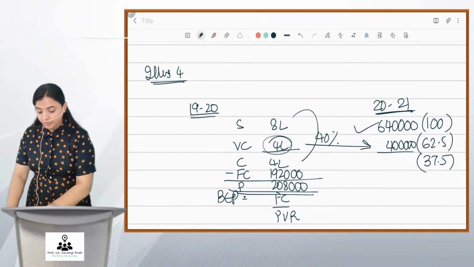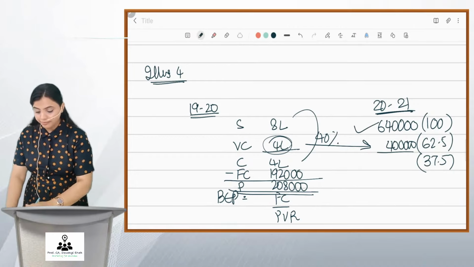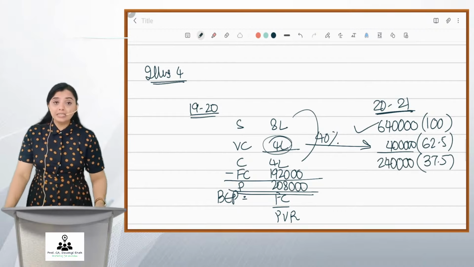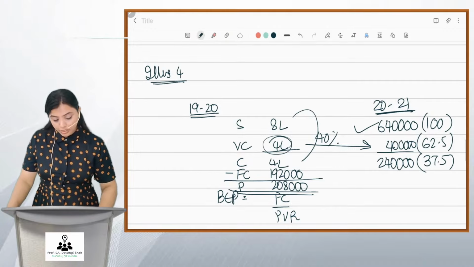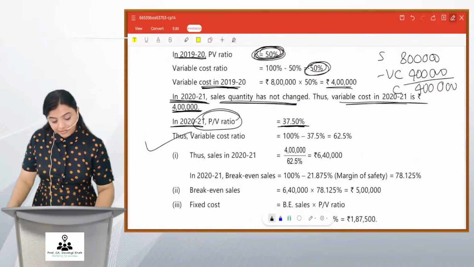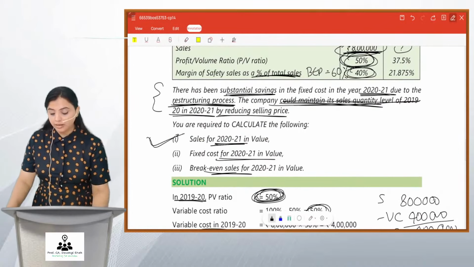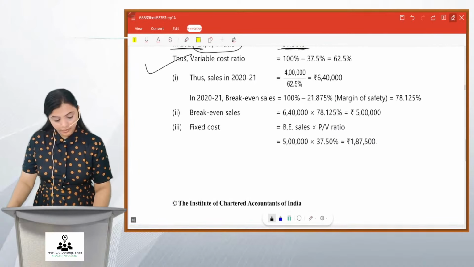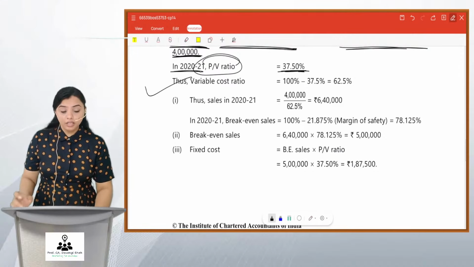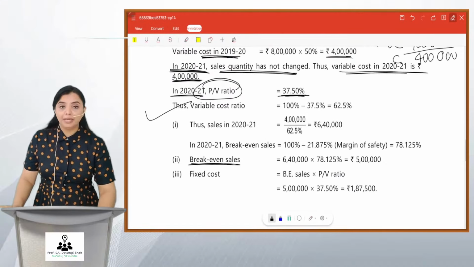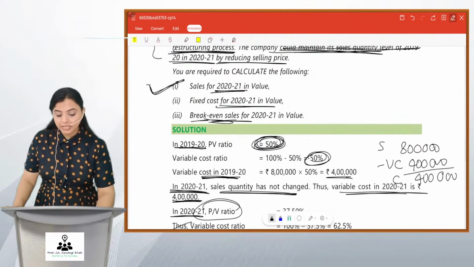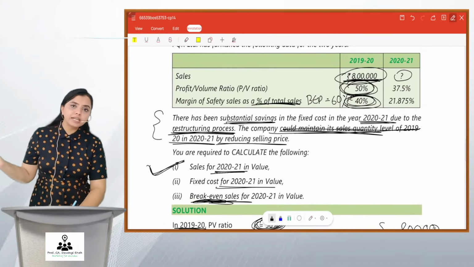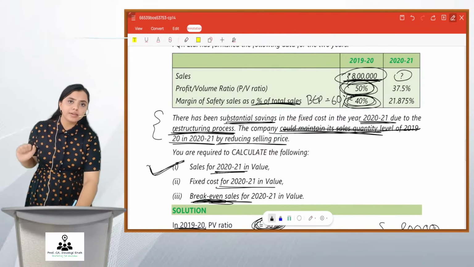And what will be contribution? Friends, it will be 2 lakh 40,000. So this is what is there for the year 2021, what we have calculated is sales for the year, which is 6,40,000. Okay. Now they are asking you, what will be BEP? The third part. They have asked us BEP. So, as I said here, if 40% is margin of safety, 60% will be BEP.